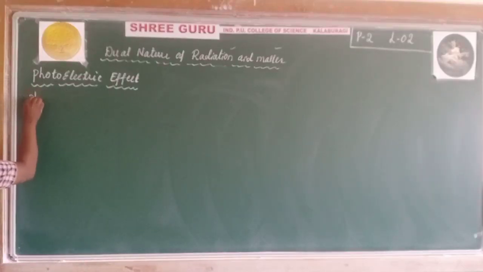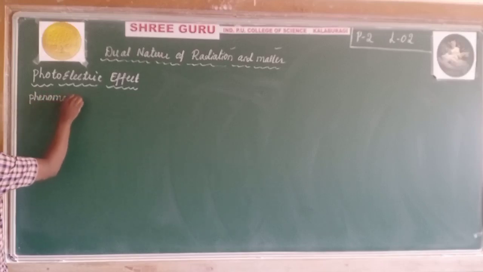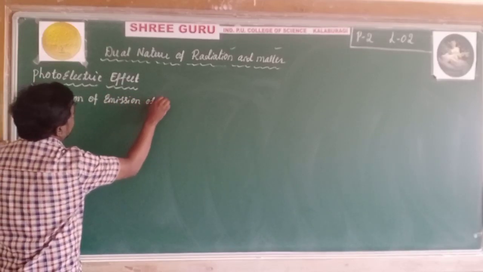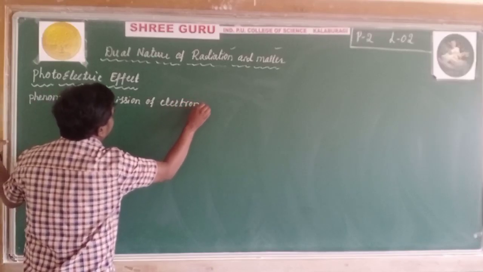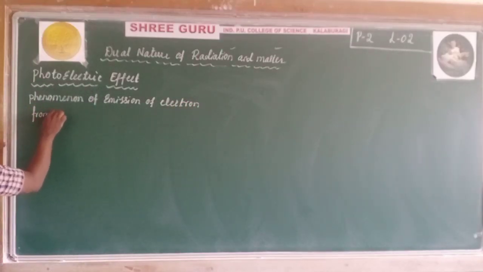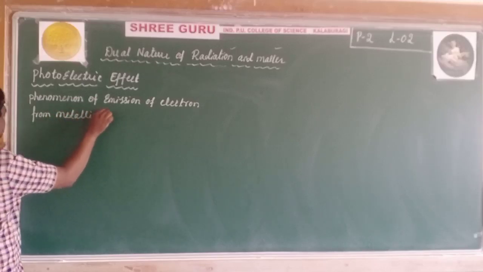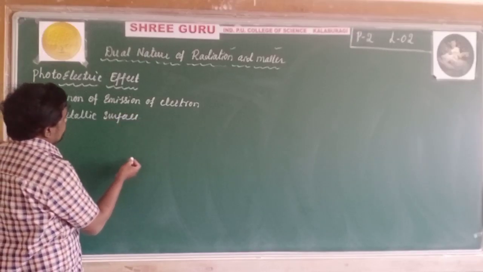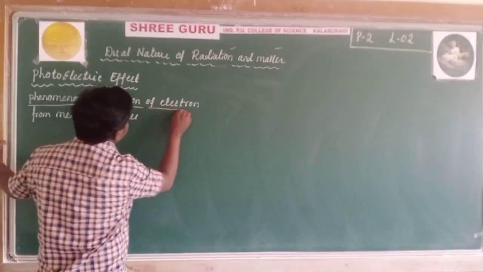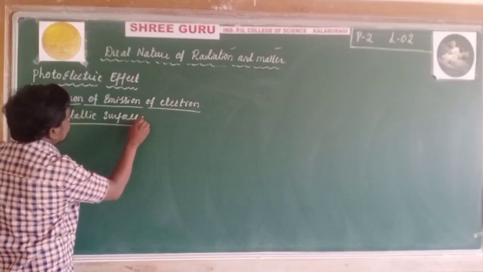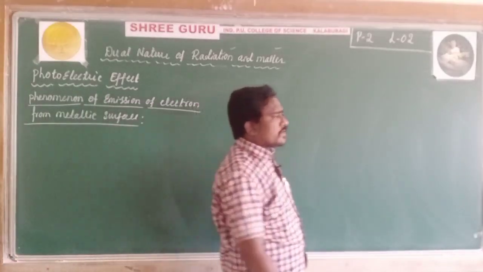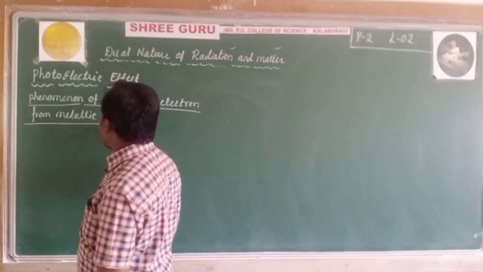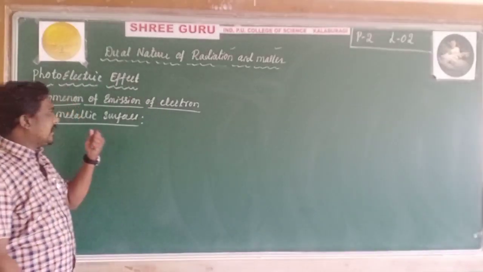The phenomenon of emission of electrons from a metallic surface when a suitable frequency is incident on it is called the photoelectric effect.